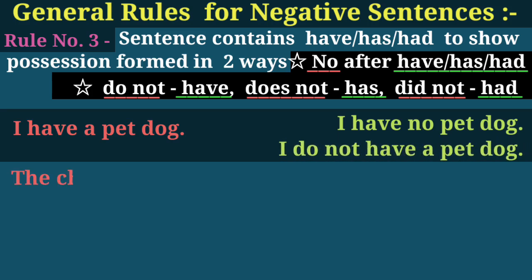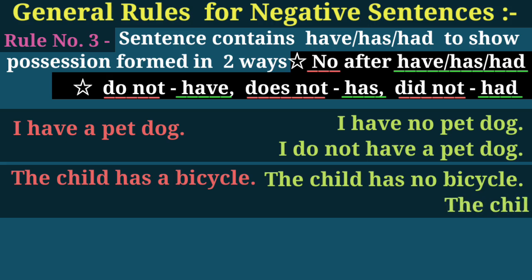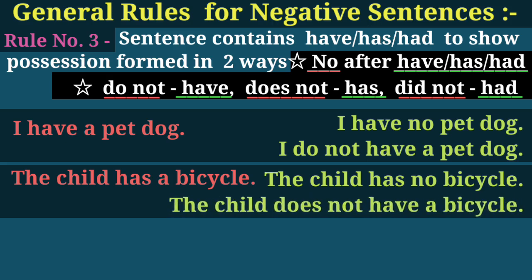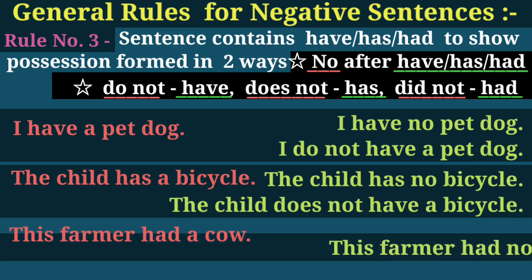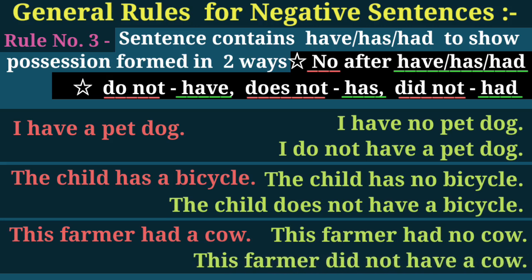Second sentence, the child has a bicycle. Its negative can be the child has no bicycle, or the child does not have a bicycle. Third, this farmer had a cow. This farmer had no cow, or this farmer did not have a cow.